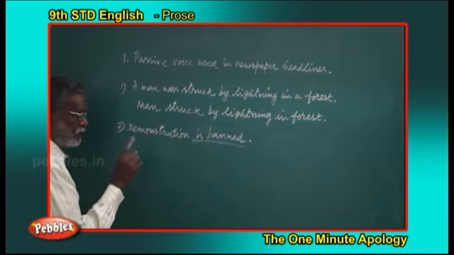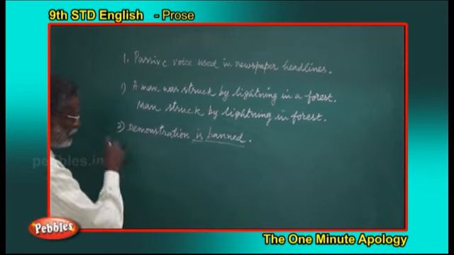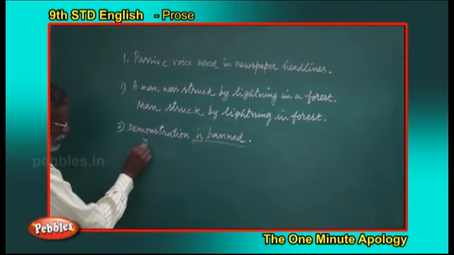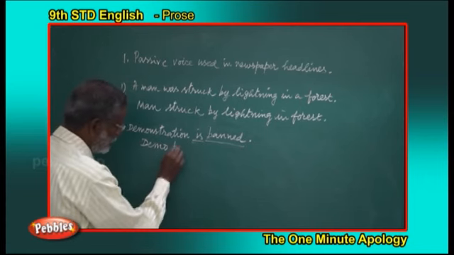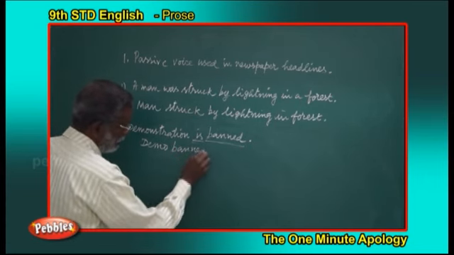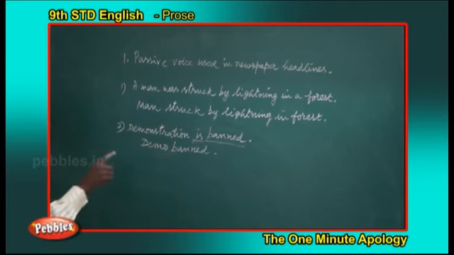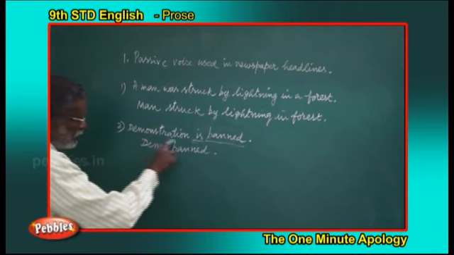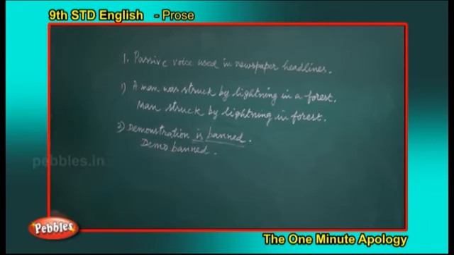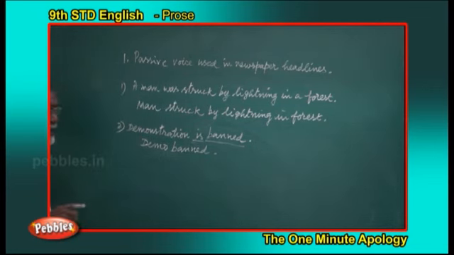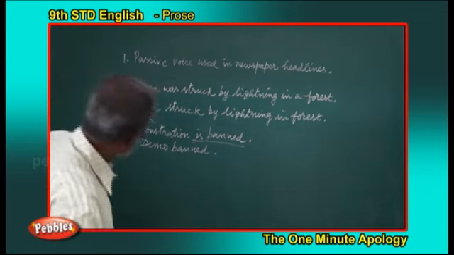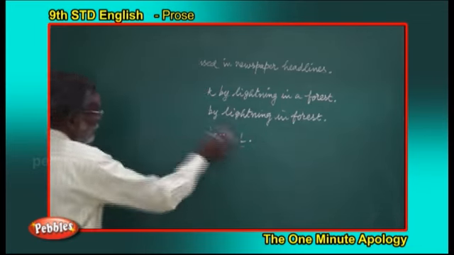Instead of writing the whole thing, demo banned. Auxiliary verbs are removed, the entire sentence is not given, and articles are omitted when they make the headlines in the newspapers. Okay. Now let us go to the next topic.